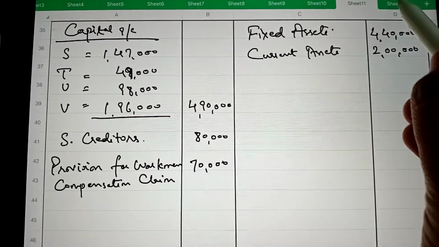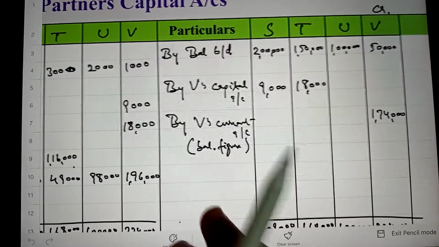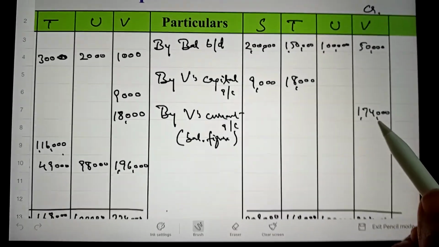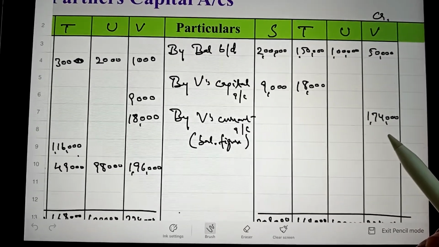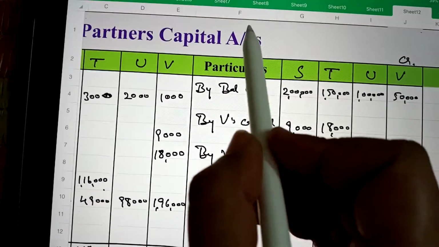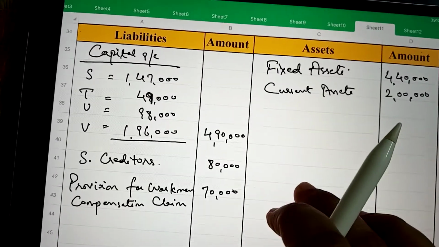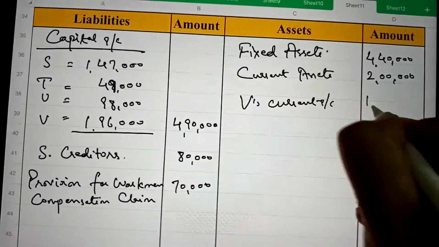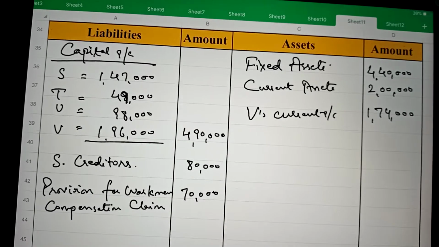And next, in the partners' capital account, V's current account debit balance appears, 1,74,000, and debit balances will always be written on the asset side. So here V's current account 1,74,000 is written on the asset side because it has a debit balance.